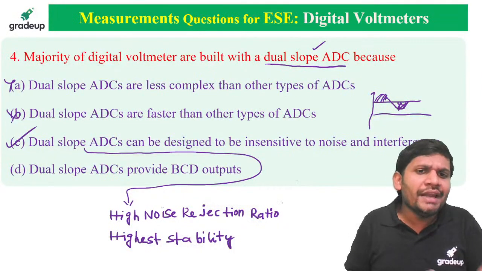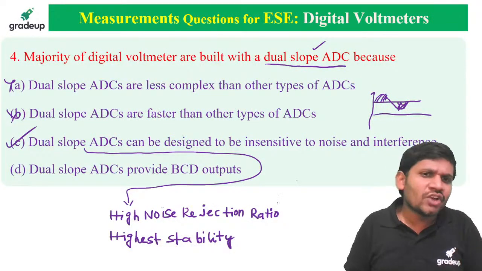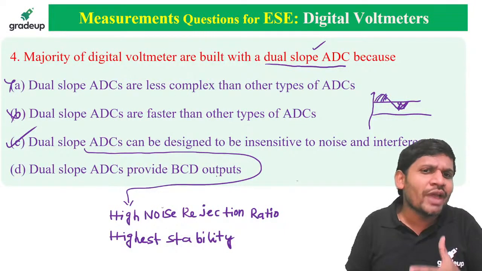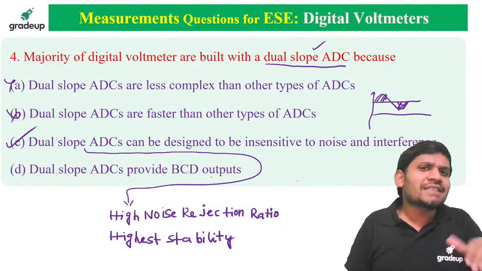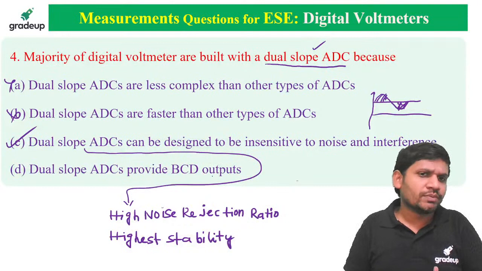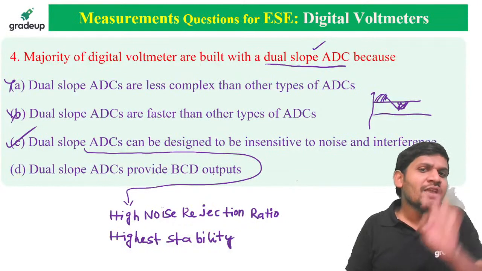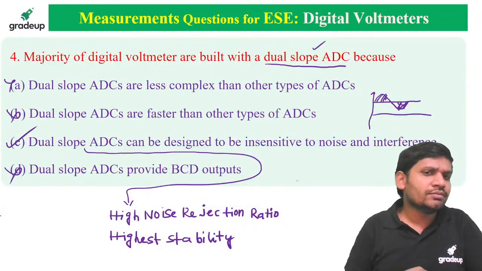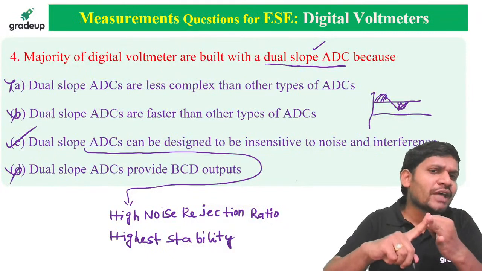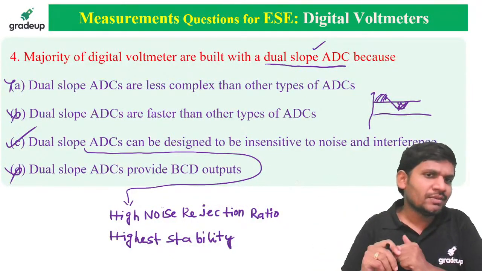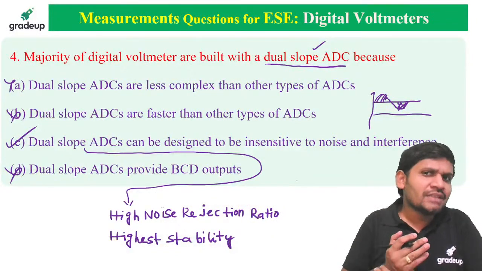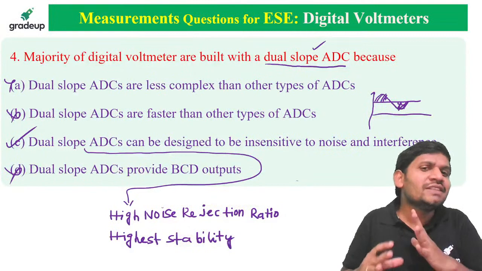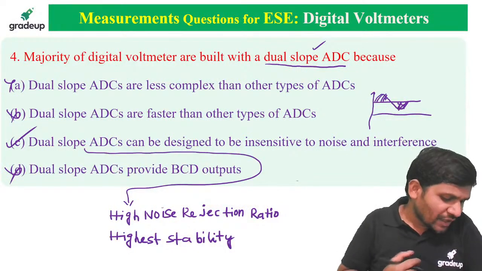Dual slope ADCs provide BCD outputs, but that is wrong. Dual slope ADCs do not provide BCD outputs. The output is in the form of pulses. Successive approximation ADC gives the BCD output. Ramp type and dual slope outputs are in the form of pulses, but for successive approximation, the output is in the form of BCD.